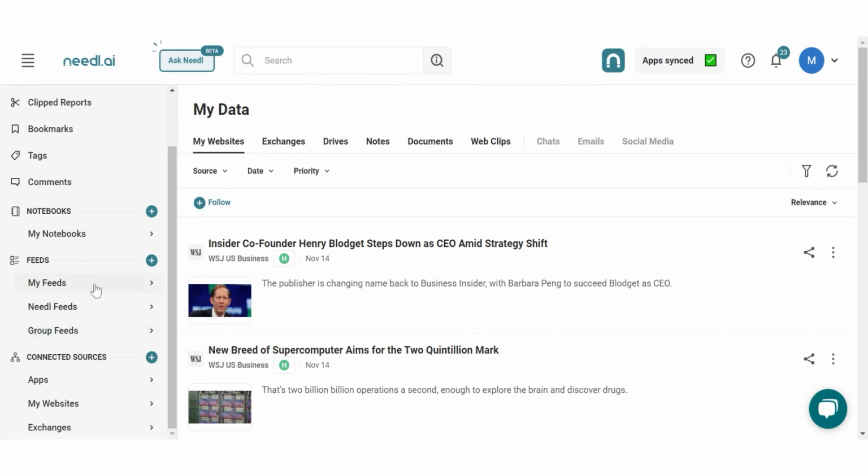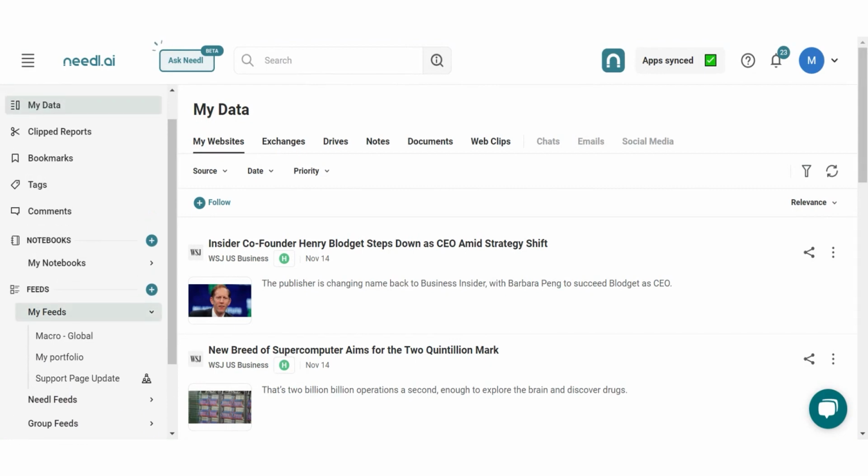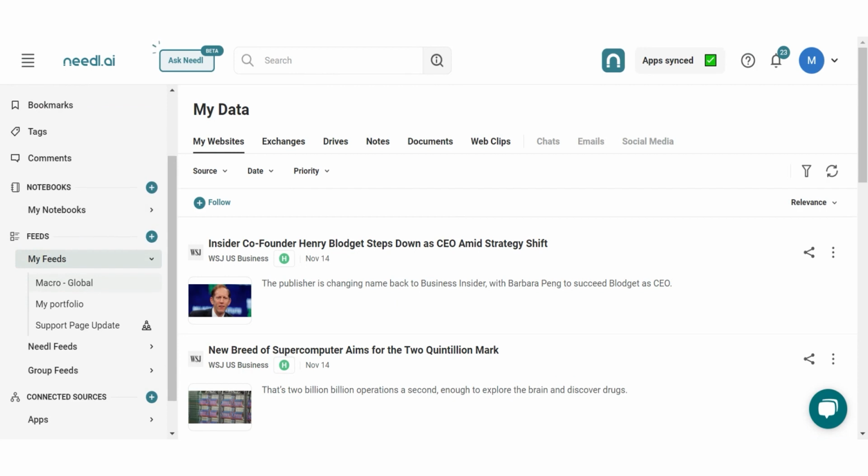My Feeds are all the feeds that you create in your Needl.ai account. You can include any information from any sources in these feeds and curate them as you would like. All of these feeds that you create will be shown under My Feeds. If any of these feeds you choose to share with other teammates or peers, there will be a share icon which will appear in front of the feeds. This is about My Feeds.